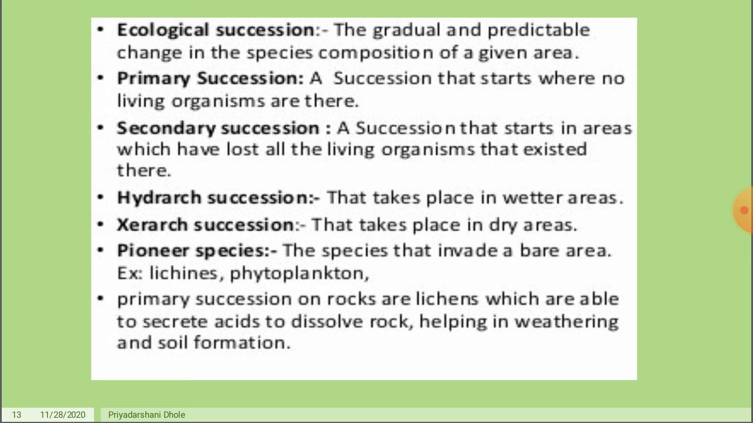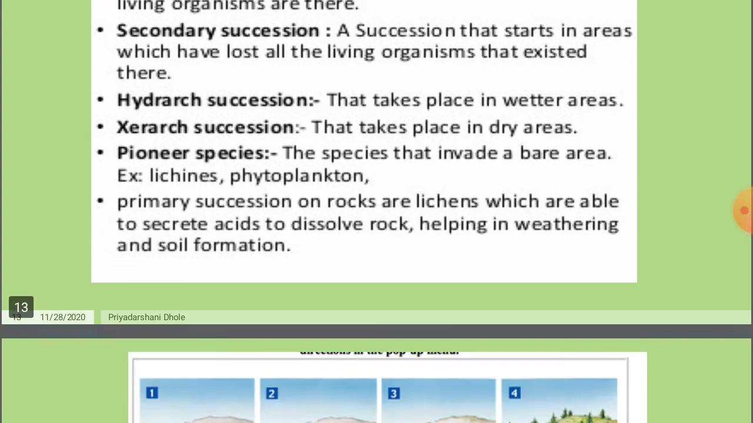Then pioneer species are the species that invade a bare area, for example lichens and phytoplanktons. Primary succession on rocks takes place by the lichens, which are able to secrete acid to dissolve the rocks, helping in weathering and soil formation.